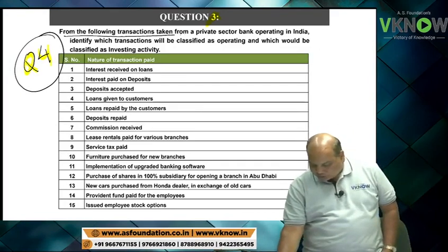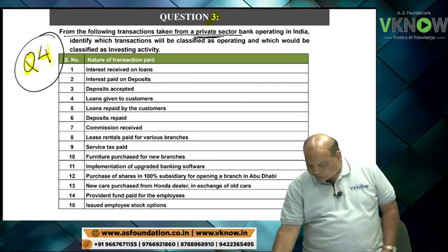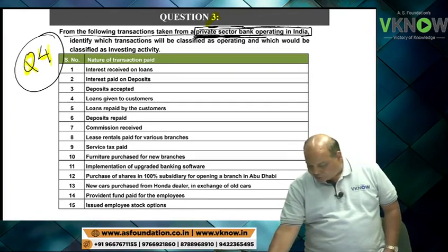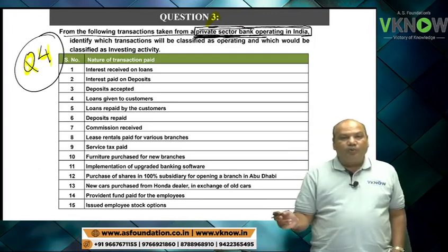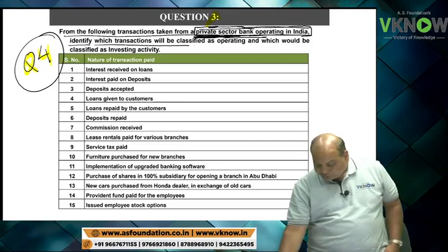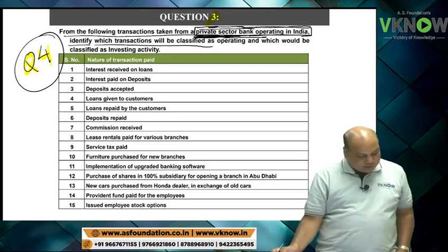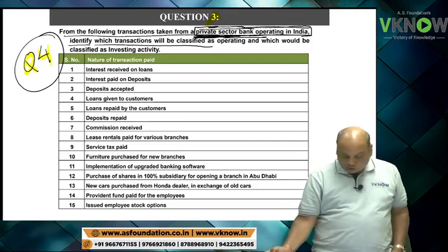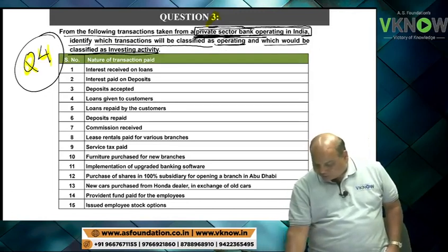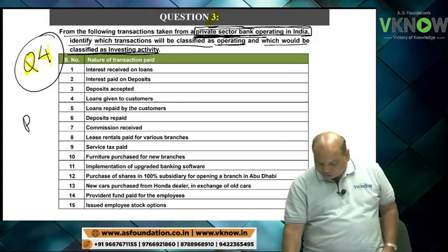From the following transaction taken from a private sector bank. Now this is a banking company. So for bank, interest on deposit, loan, etc. will become operating activity. Keep in mind, identify which transaction will be classified as operating and which would be classified as investing.